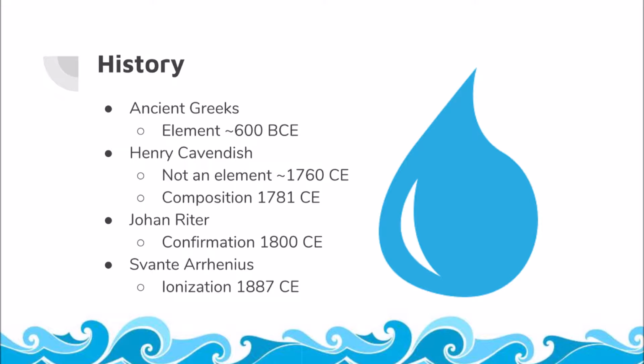He found its composition in 1781 CE. He found this composition to be H2O, or 2 hydrogen, 1 oxygen, also known as dihydrogen monoxide. Johann Ritter in 1800 CE confirmed this with electrolysis. 87 years later, Svante Arrhenius found the ionization of water in 1887 CE.